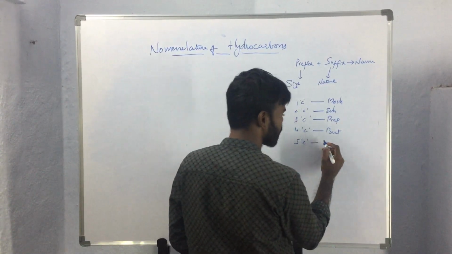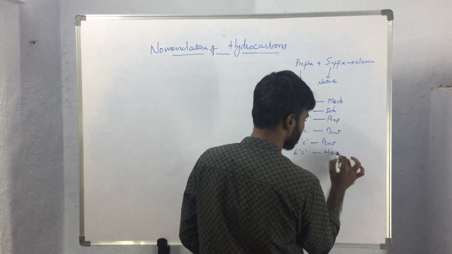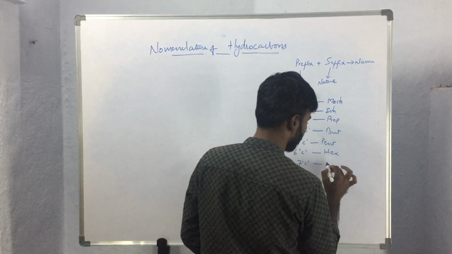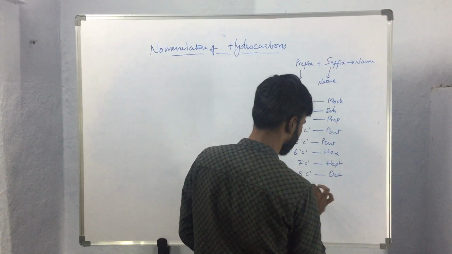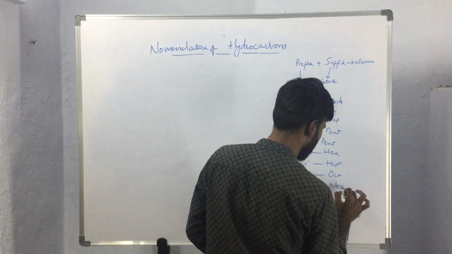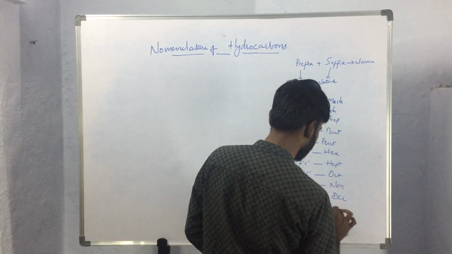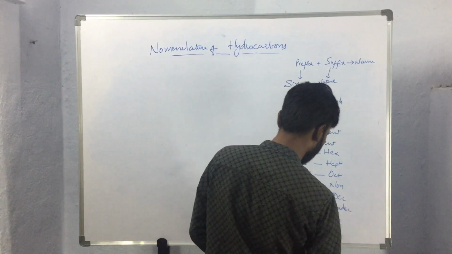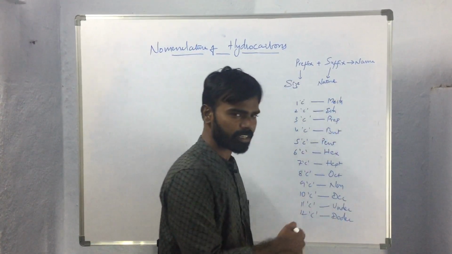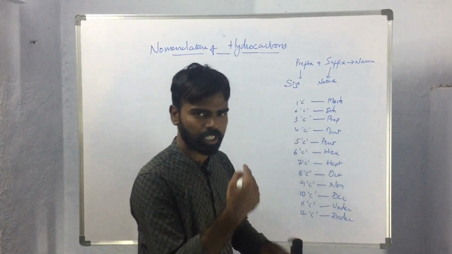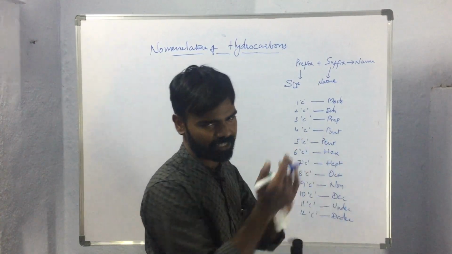If the compound contains 5 carbon atoms, we will be using the prefix pent, 6 carbon atoms, hex, 7 carbon atoms, hept, 8 carbon atoms, oct, 9 carbon atoms, non, 10 carbon atoms, dec, 11 carbon atoms, undec, 12 carbon atoms, dodec, 13 carbon atoms, tridec, 14 carbon atoms, tetradec, etc. Like this, we will be having these Greek numericals as the prefixes.